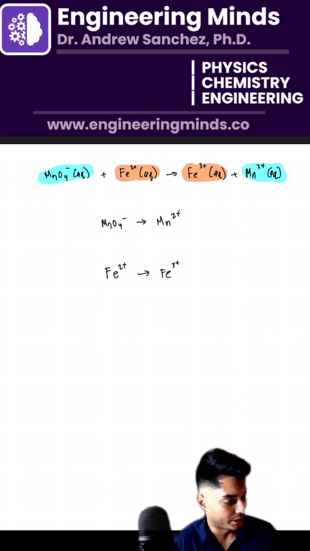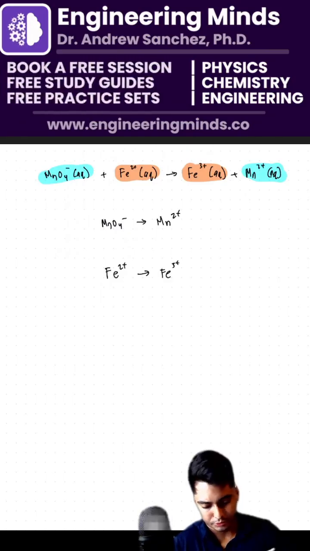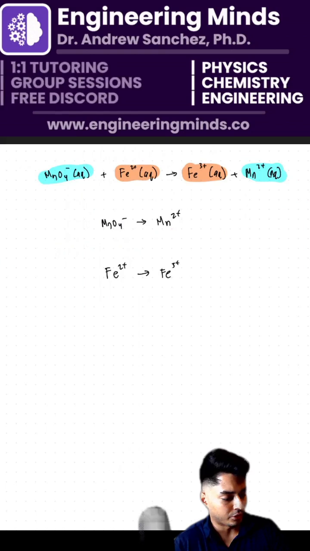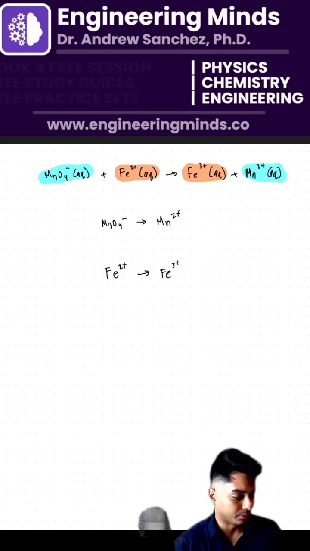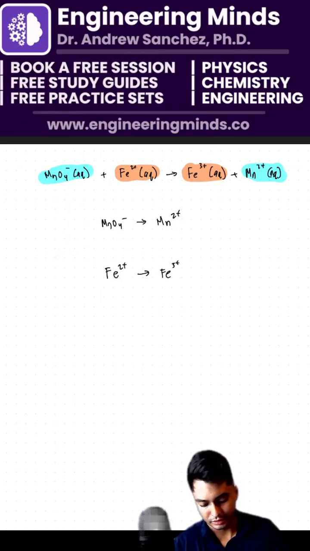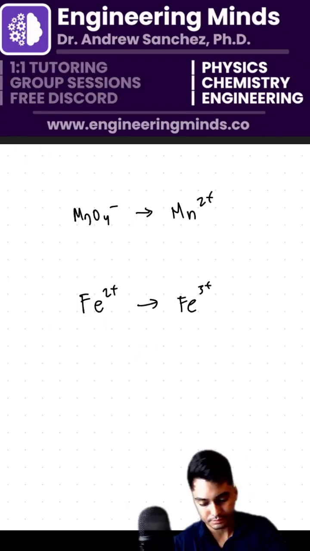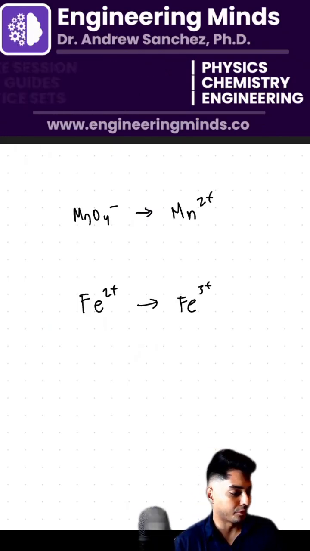Let's keep it going. Now, we got to balance the half reactions. So let's start with this first one here. The first thing I'm going to do is make sure that my manganese here is balanced. Notice that my manganese is typically going to be involving permanganate here.